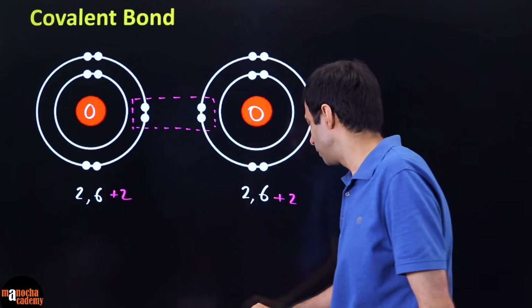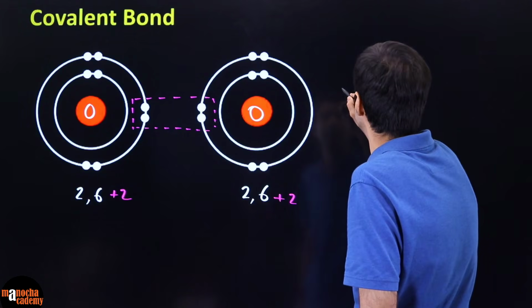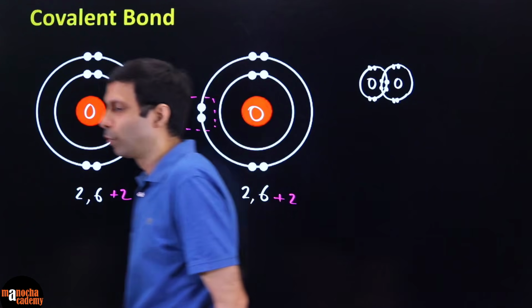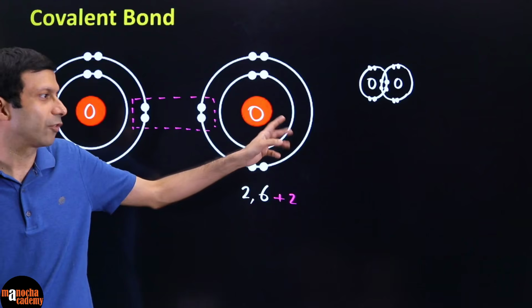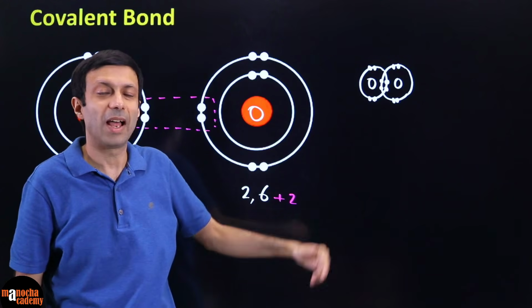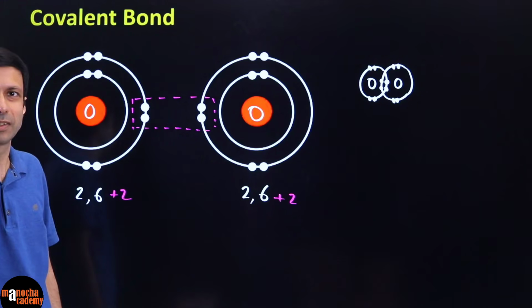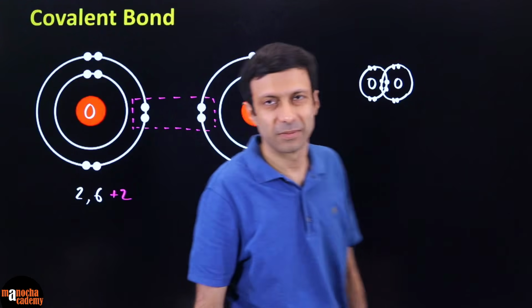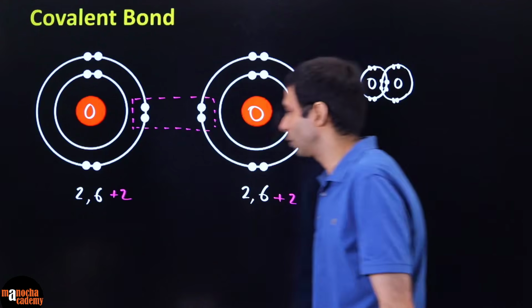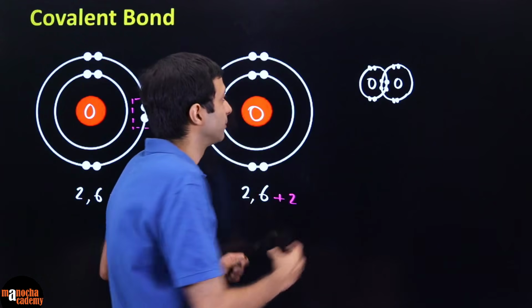So this will end up looking something like this, right? So oxygen, both of them are sharing 2 electrons. So you can see both of them will have ultimately 8 electrons. So how do you draw the electron dot structure of this? How are you guys going to draw this? So if you guys draw the electron dot structure, it's going to look something like this.